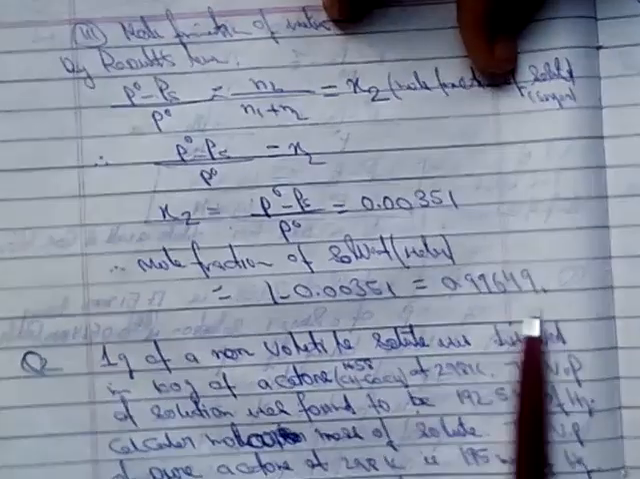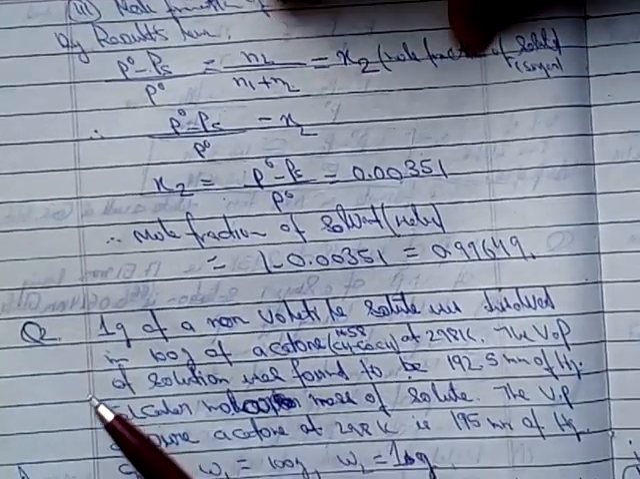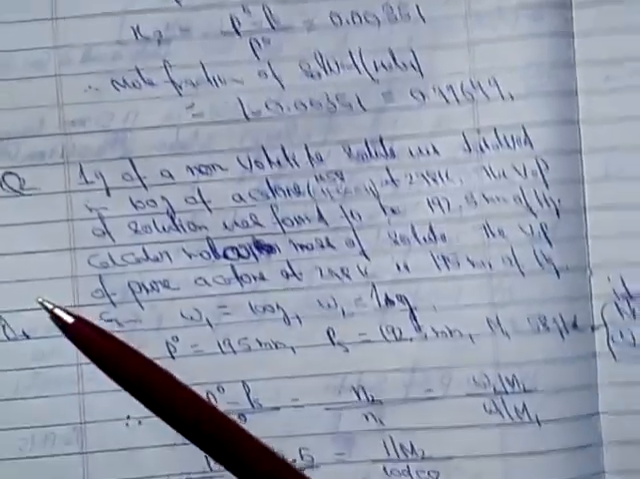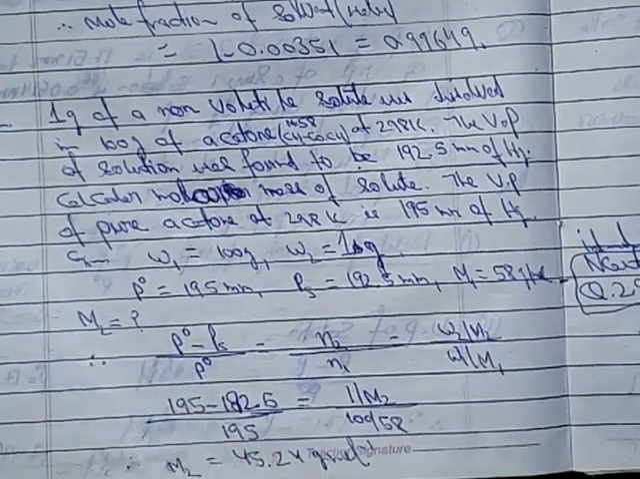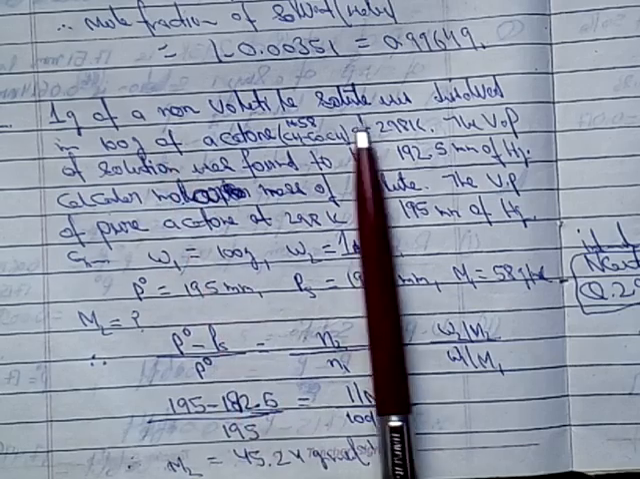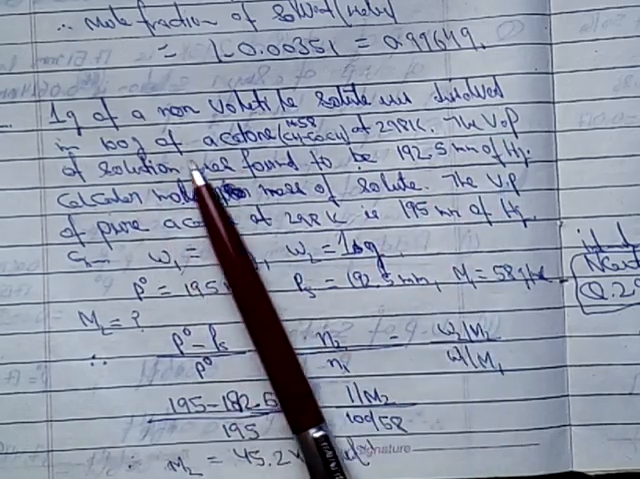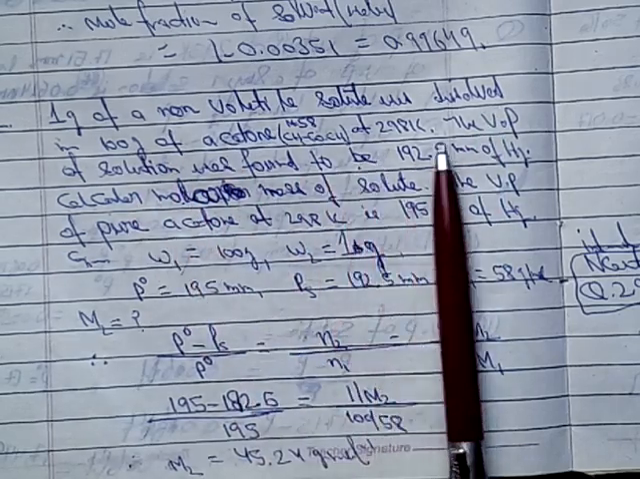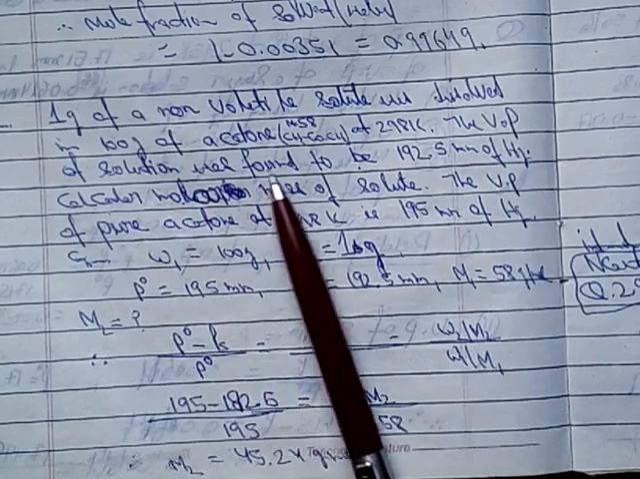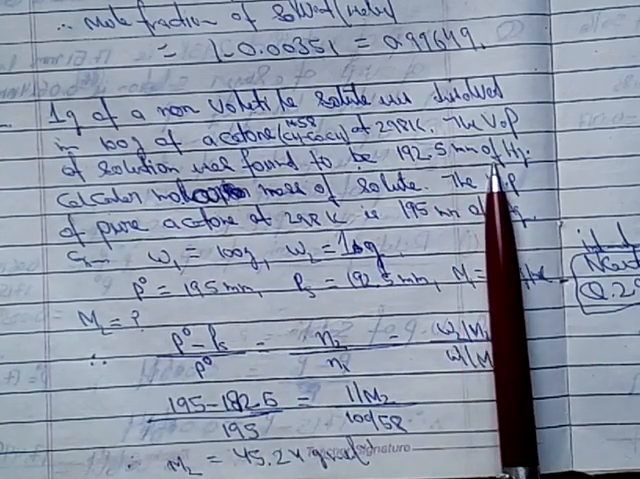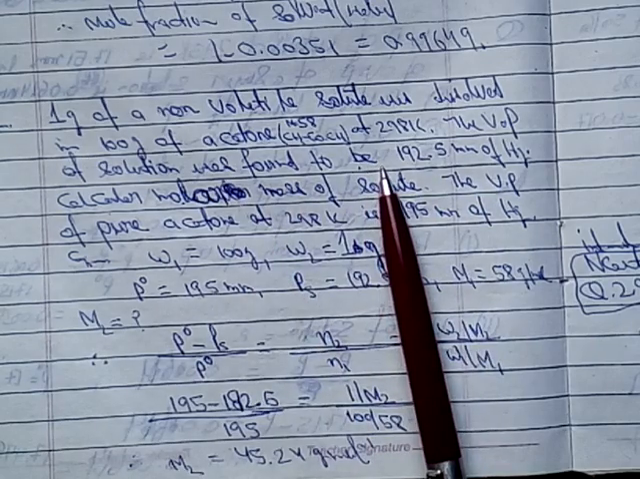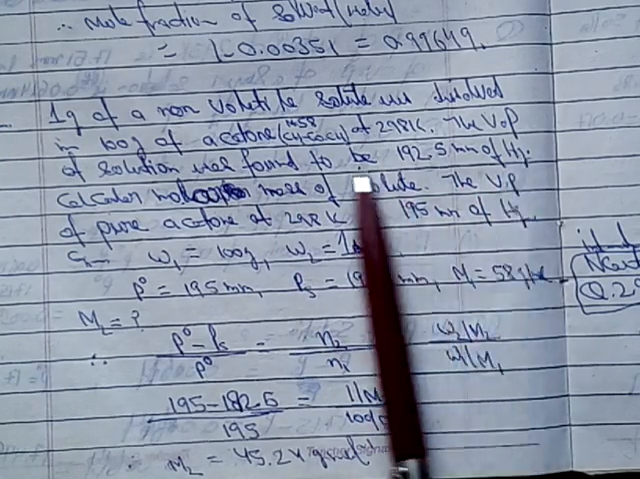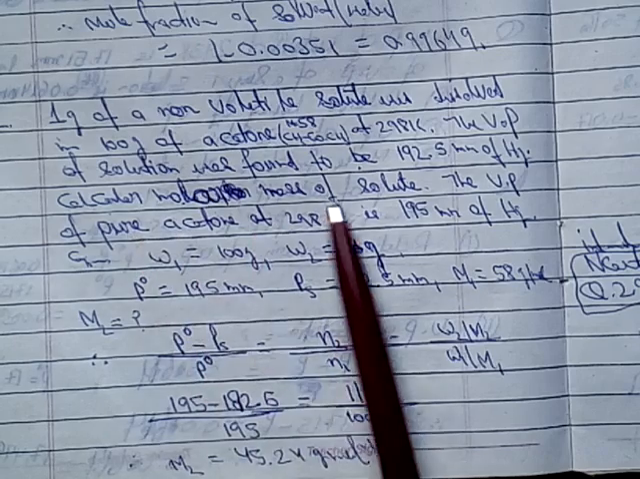So in this way we have solved one of the numericals. The next numerical is related to this only. You can even solve it by yourself. 1 gram of non-volatile solute was dissolved in 100 gram of acetone. At 298 Kelvin, the vapor pressure of the solution was found to be 192.5. Which value is given? PS, in mm of Hg. Calculate the molar mass of the solute.